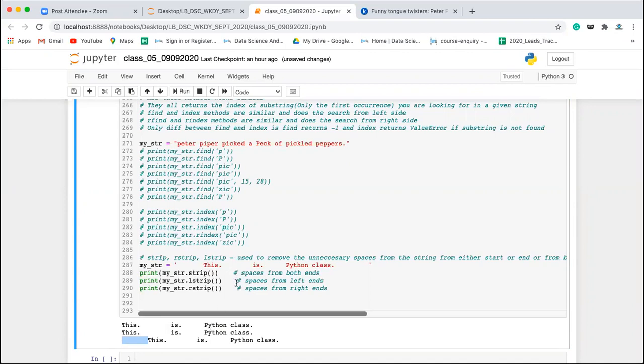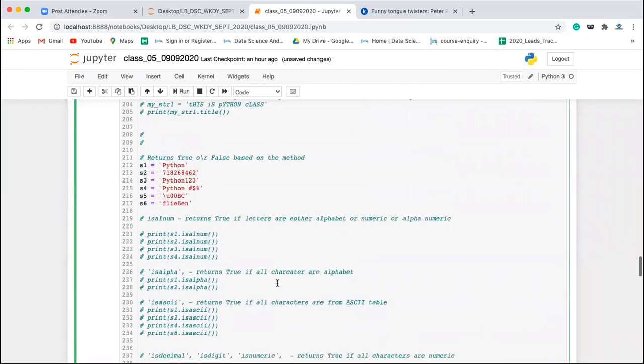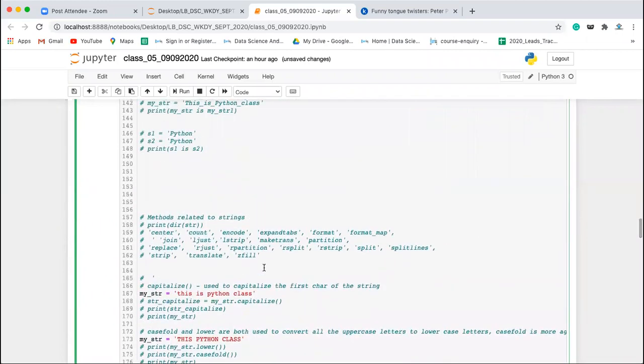This is the strip method. If you see, it is not removing any space from between the string. Remember that. Now strip, rstrip, and lstrip are done. Now the next method we have is the count method.